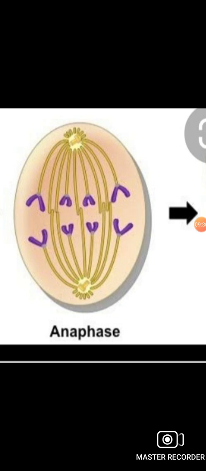It might be metacentric, submetacentric, acrocentric or telocentric. Metacentric is where the centromere is at the middle of the chromosome, and in submetacentric it is not at the middle but near the middle. Telocentric, telo means last, so it is at the last end of the chromosome arm.